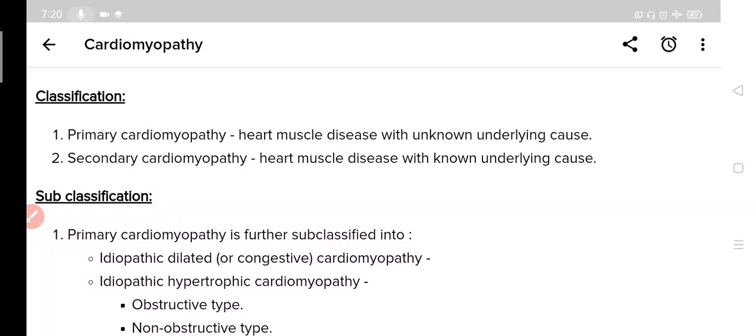So basically, primary cardiomyopathy also has some cause, but as of now we don't know those causes. So we classify them as primary. But as we are coming to know their causes, they will be termed as secondary cardiomyopathy also. So basically these are two classifications, primary and secondary.